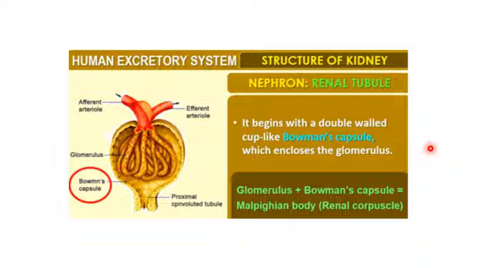The nephron begins with a double-walled cup-like Bowman's capsule. This is an important part of the nephron and it encloses the glomerulus. This glomerulus plus the Bowman's capsule is what makes up the Malpighian body or the renal corpuscle.